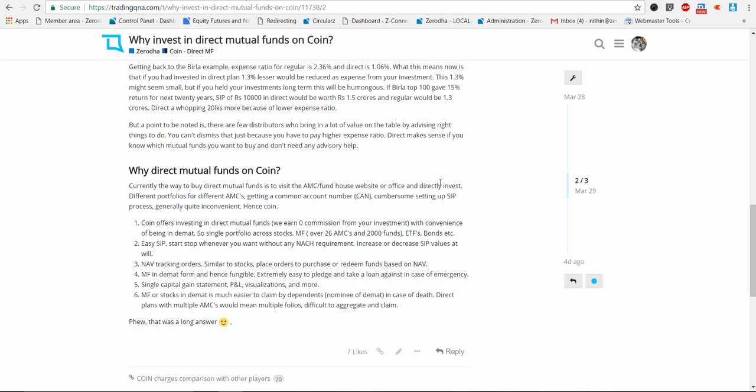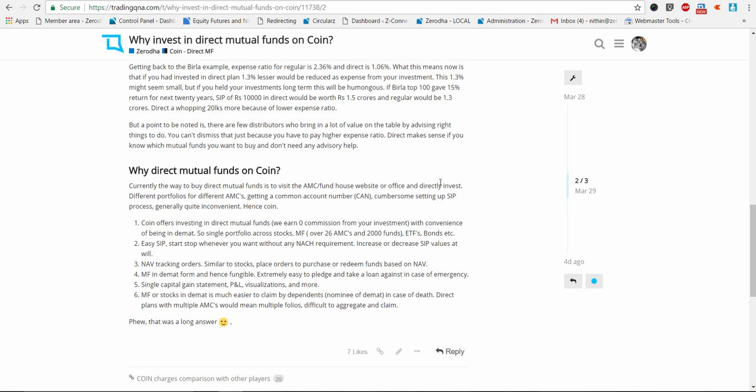Let me get back here. So why direct mutual funds on Coin? Firstly, because it's in a demat and it's convenient. Secondly, because we give really cool features such as NAV tracking orders, and the easy SIP piece, which is extremely convenient, right?